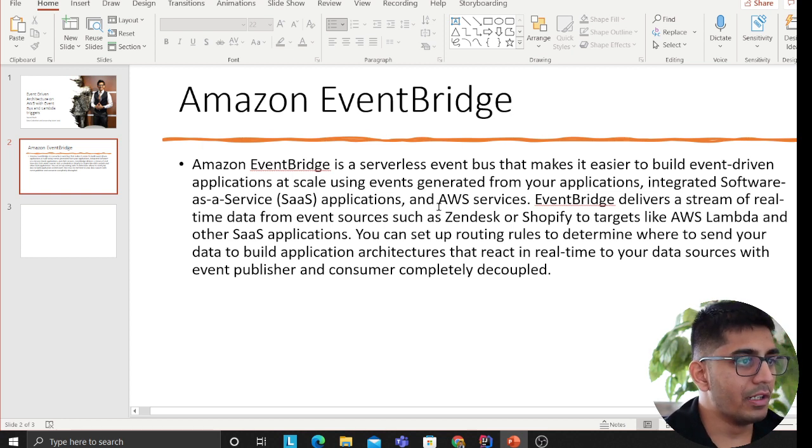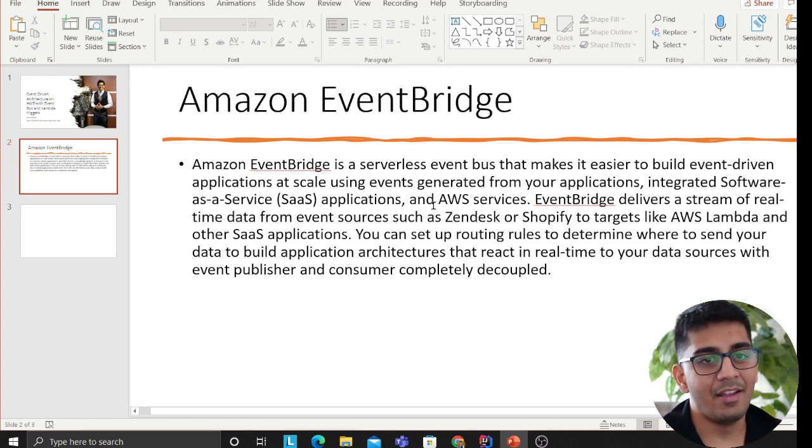Amazon EventBridge is a serverless event bus that makes it easier to build event-driven applications at scale using events generated from your application, integrated software as a service (SaaS) applications, and AWS services. EventBridge delivers a stream of real-time data from event sources such as Zendesk, Shopify to targets like AWS Lambda and other SaaS applications. You can set up routing rules and determine where to send your data to build applications and architectures that can react in real time to your data sources, with the event publishers and consumers completely decoupled. This is really great, guys.